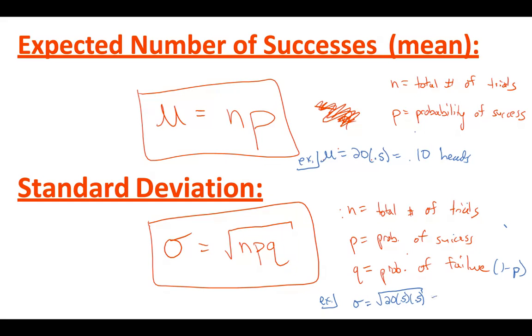And we get 2.23. Or 2.24, we'll round it up there. 2.24. So we expect to get 10 heads with a standard deviation of 2.24. And that's all there is to it in this section.